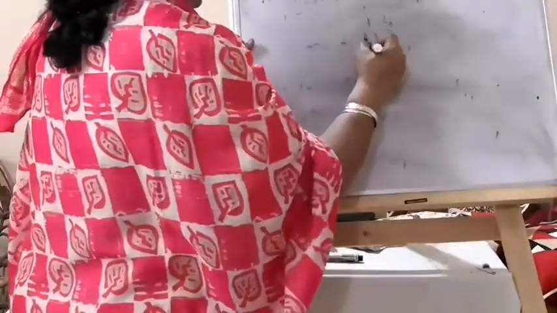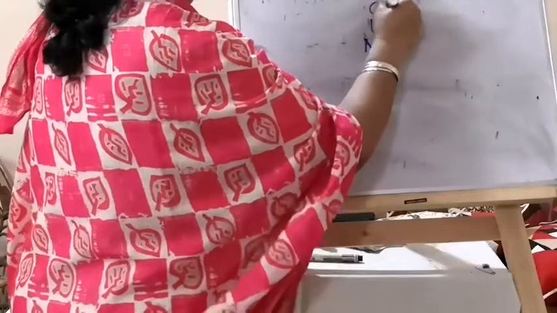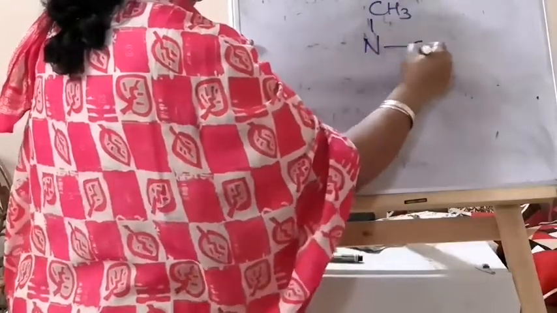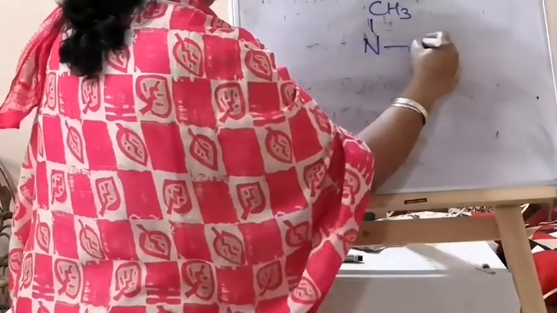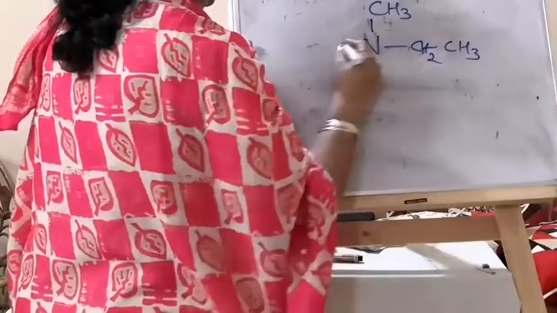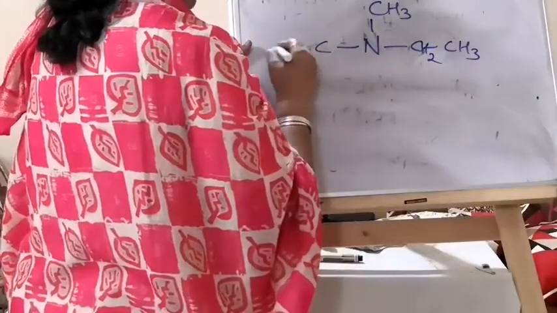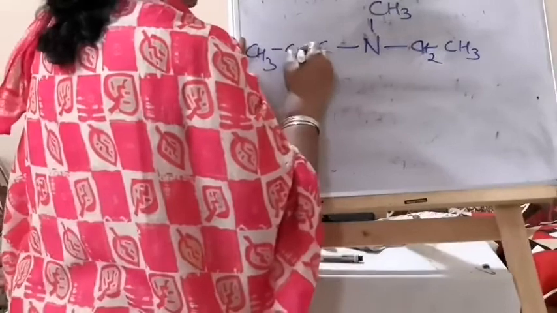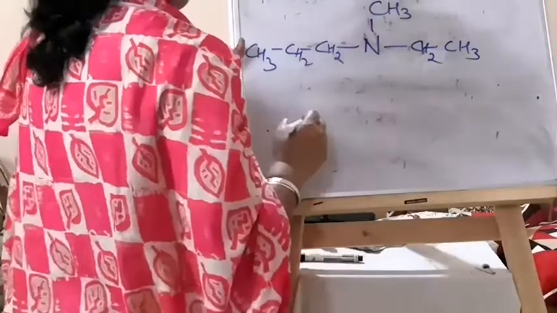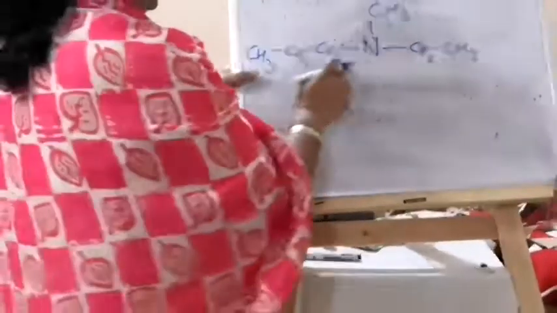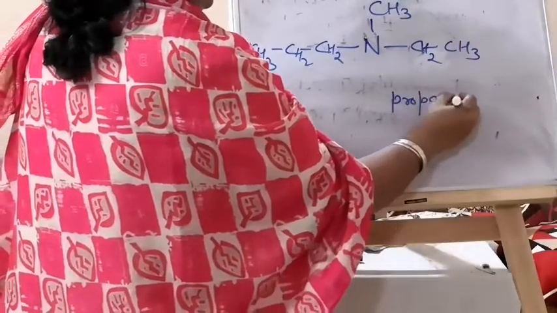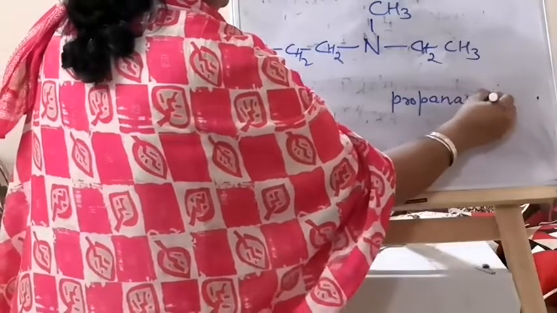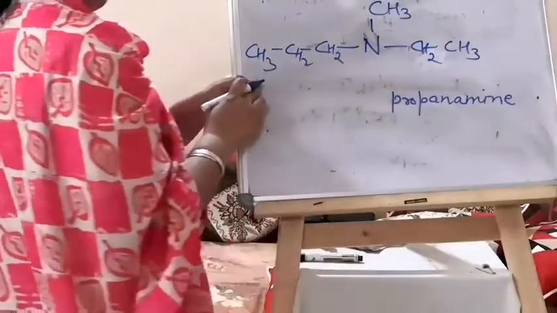Also now one more example I will give you to understand. See, if you have N, here you have CH3, here you have 2 carbons, CH2, CH3, and here you have 3 carbons, CH3, CH2, CH2. Then this is the longest, so you will take the root word prop, single bond ane, and then amine: propanamine.